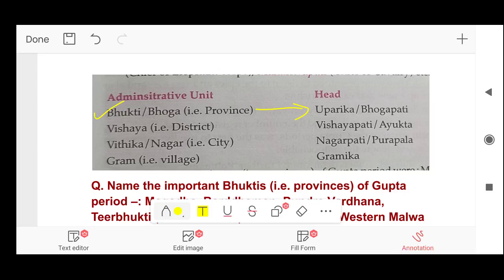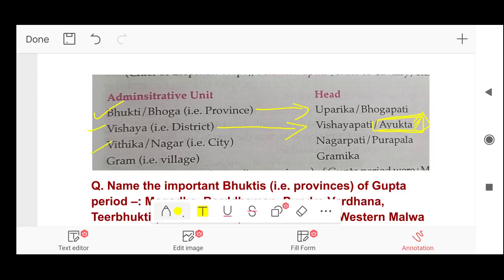Next, Vishya. Vishya means district. So Vishya head was Vishpati, also known as Ayukta. Vishpati you'll remember very easily, but you need to remember Ayukta because sometimes in the questions they ask about Vishya's head and they'll not give you Vishpati in the option. Instead, they'll give you Ayukta in the option. So remember Ayukta.